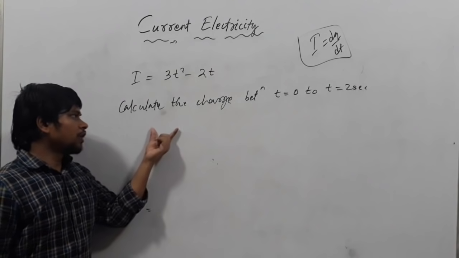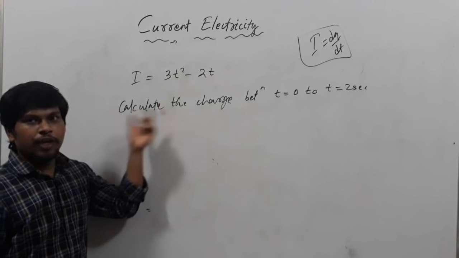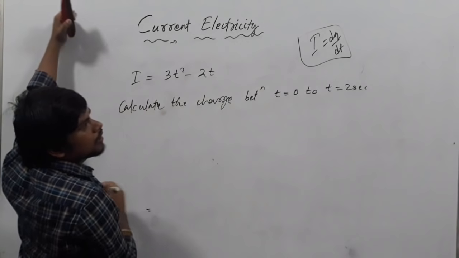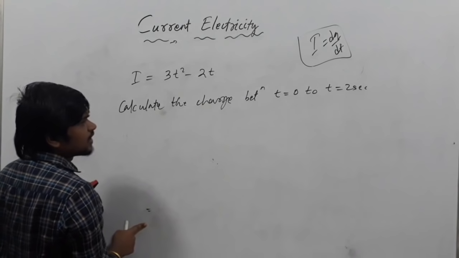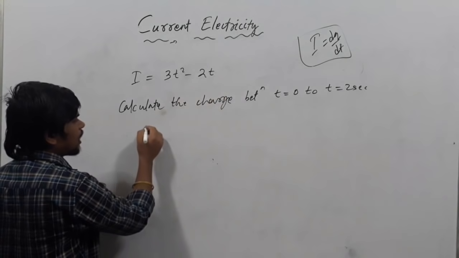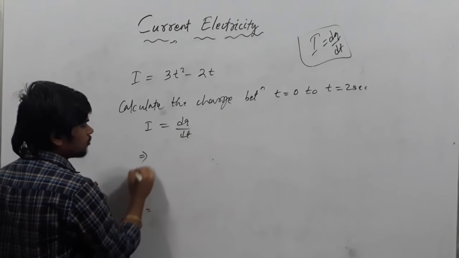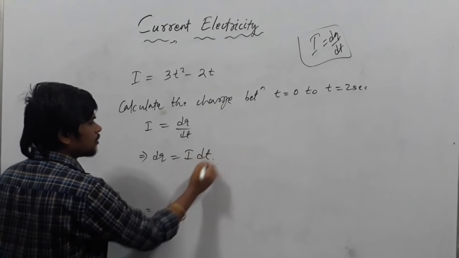Same question, how you can solve this by your own. I am not going to solve here, you can solve. Just take, how you will find I? Just look at this formula. How much is that charge? We know the formula, I equals dq by dt. Therefore, we can write dq equals I dt.